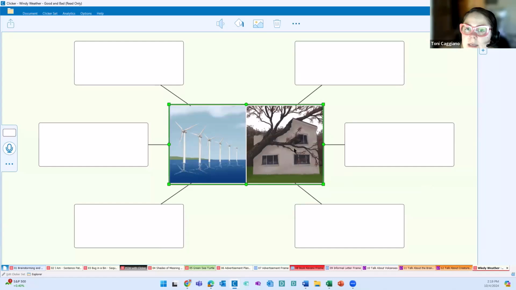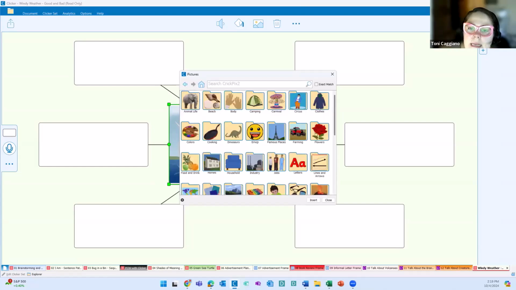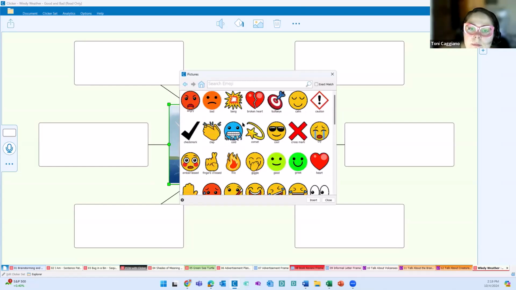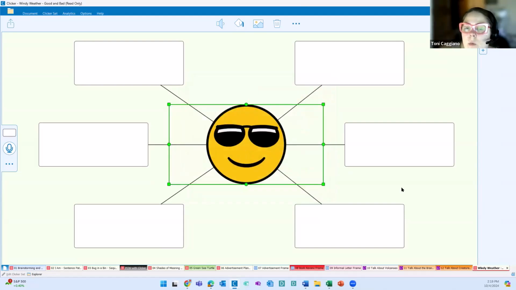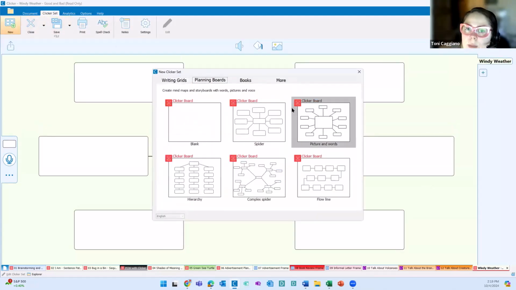I can very easily come in and make this about literally anything else. Maybe a feeling. Let's go with cool instead of angry. We want to talk about our feelings and what we need to do to feel cool. Anything in Learning Grids can be a template. We also have standard templates for you with our planning boards. I did that very quickly.